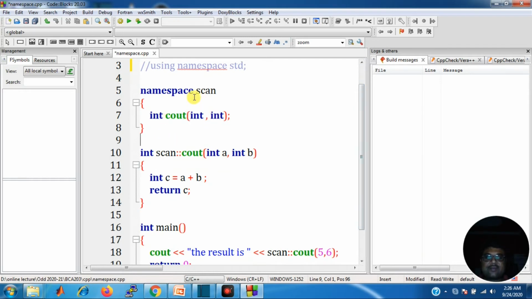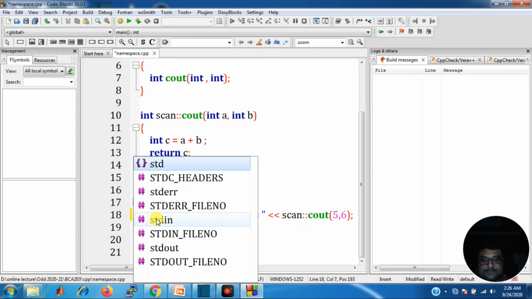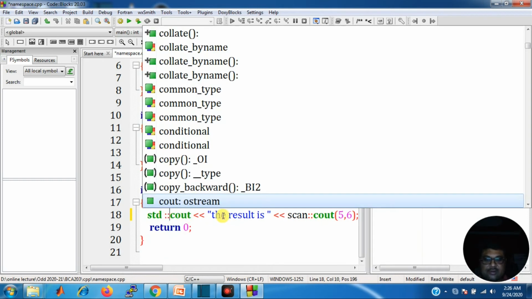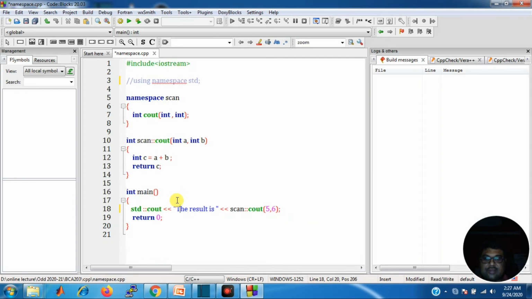Here I declare it. When I use it outside this body, I have to use the scope specifier. It is a scope specifier, and here is the body of the function. Here we want to use main. If you want to use this as standard, the compiler will be confused about which namespace it belongs to. So I use std and then double colon. Clear? So the purpose is that it is used as standard. The result takes the capital T and scans cout, and we are passing the function here, and return 0. This is a complete program.